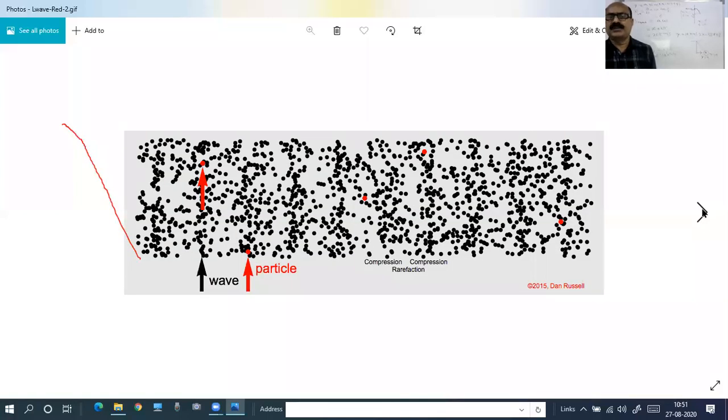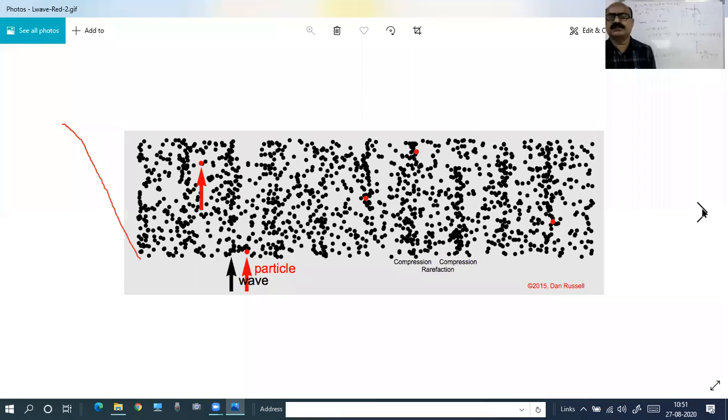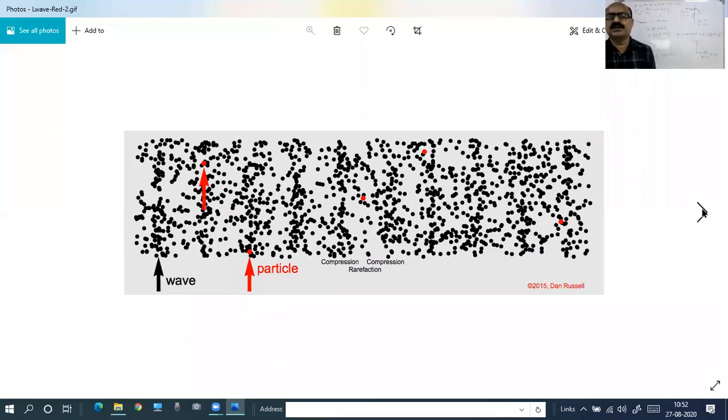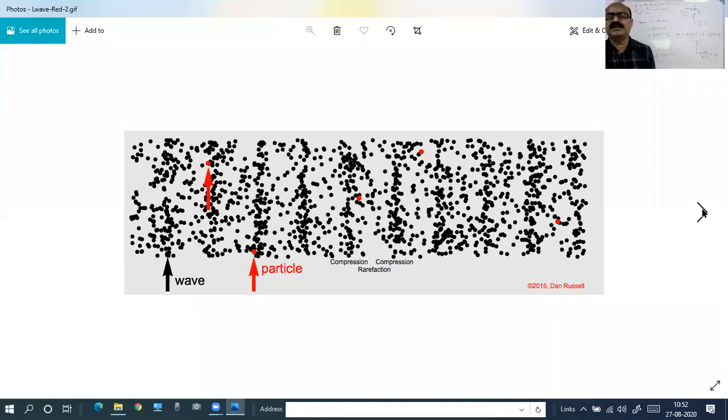See, the waves are propagating, whereas the particle is vibrating at the same position. Red arrow is particle, black arrow is wave.